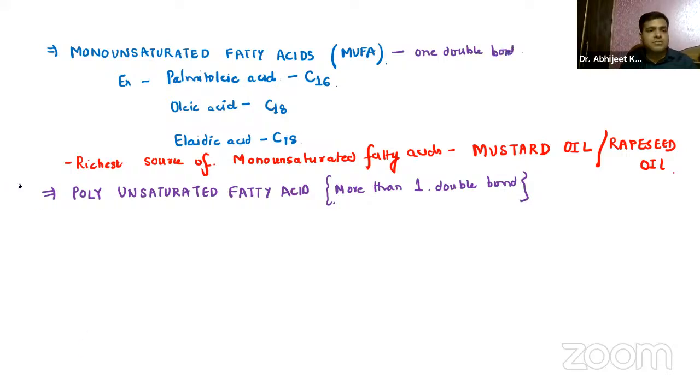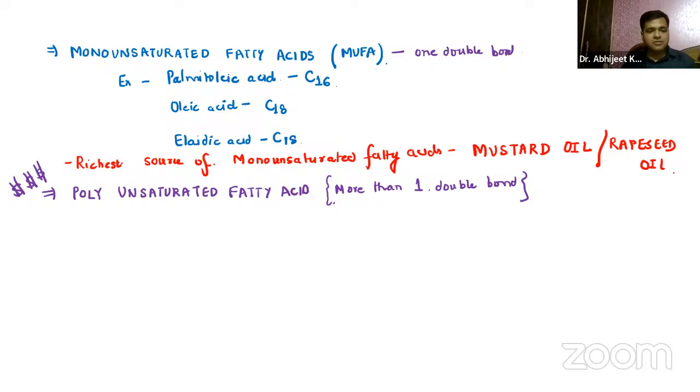Now, guys, this is very, very important. Whenever there is a 10-mark question on fatty acids, you have to write everything completely. First the flow chart, then you have to define everything, then tell the examples, and then tell the richest source also.